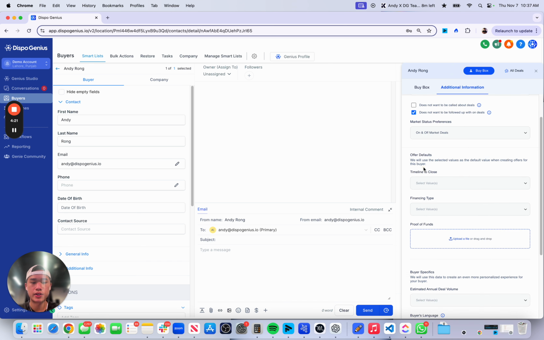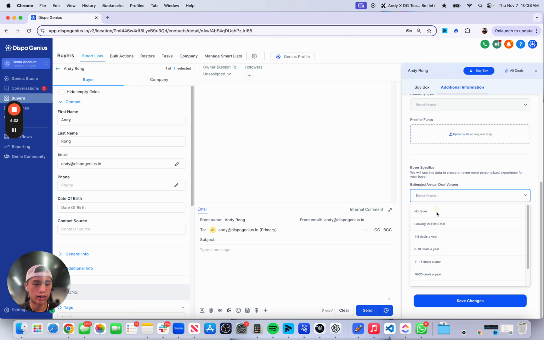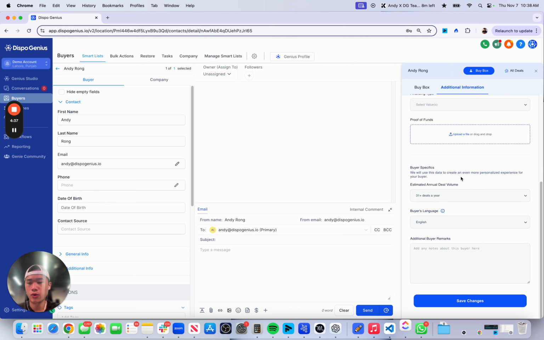Offer defaults are essentially a default whenever an offer is created for a buyer. If you set it at 7 days, then the default will be 7 days for this specific buyer. You can set the estimated annual deal volume. The higher it is, the higher we will rank this buyer because they're more active. If Andy speaks Spanish, or primarily Spanish, we can set the buyer's language to Spanish, and all communication will go out in Spanish. Any manual text will not automatically translate, but any automated system messages will go out in Spanish.